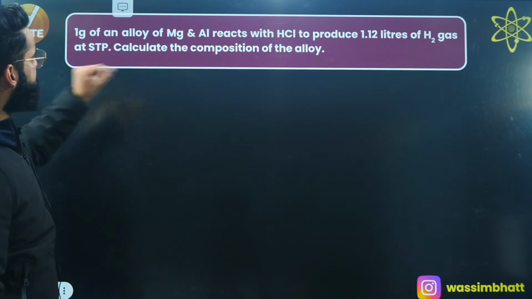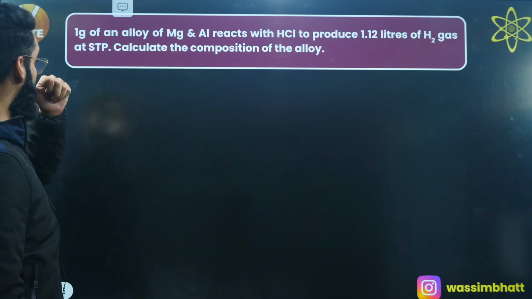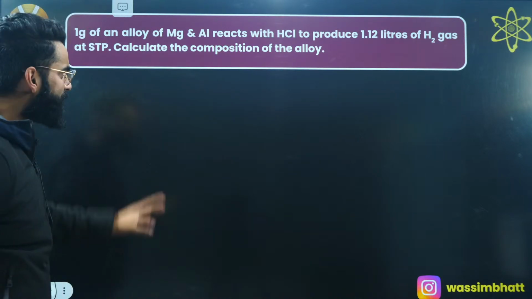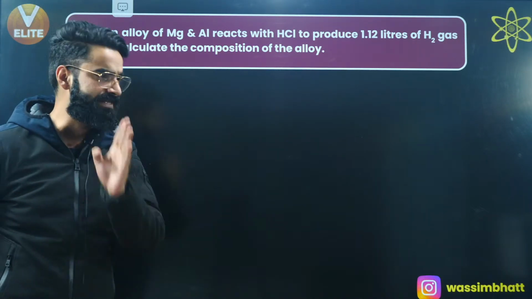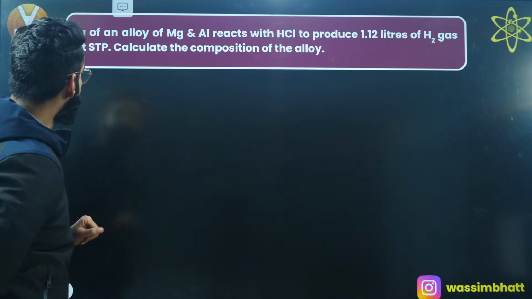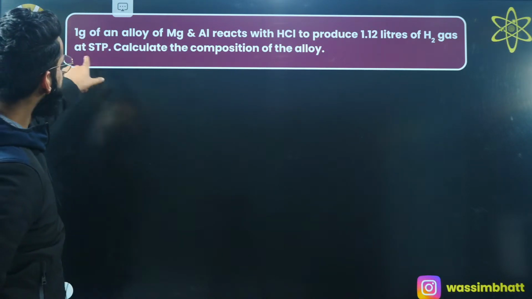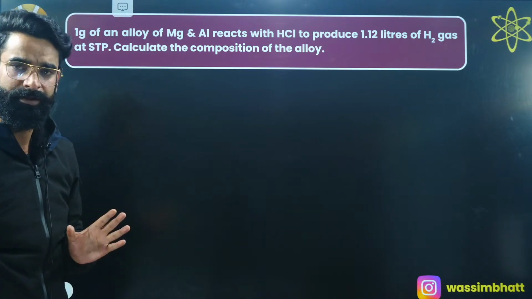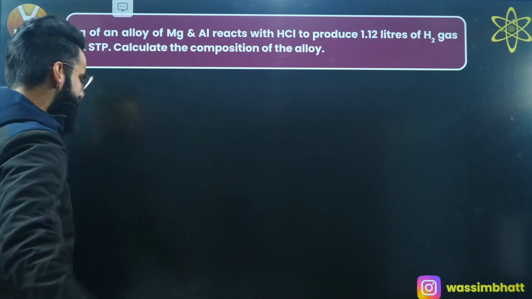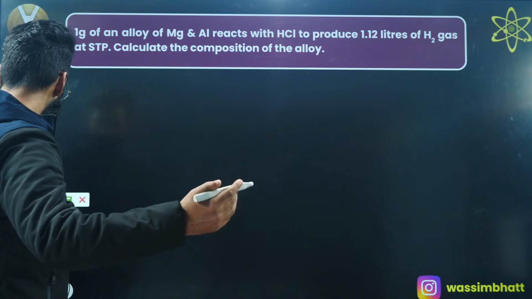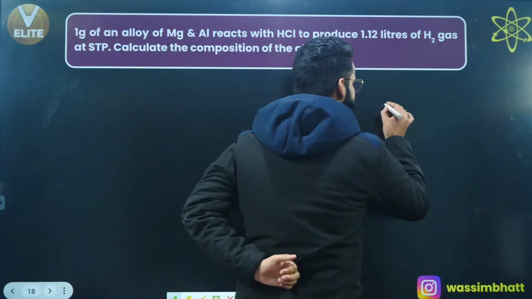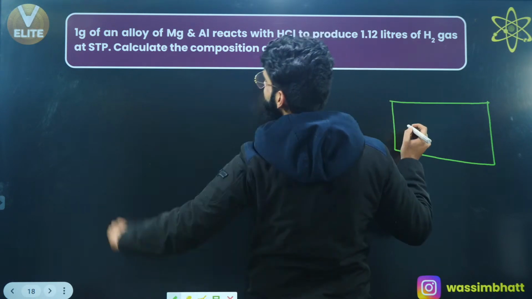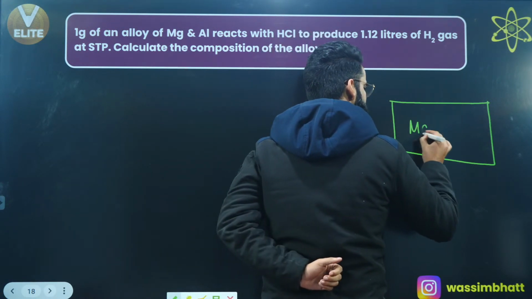The first question which I've taken over here, look at the question carefully. Whatever steps I'll be following, you guys are going to follow the same steps, right? Have a look. The question says we have got 1 gram of an alloy of magnesium and aluminium. So what does that mean exactly? That means you have got a container, and in the container you have got a mixture containing magnesium and aluminium.